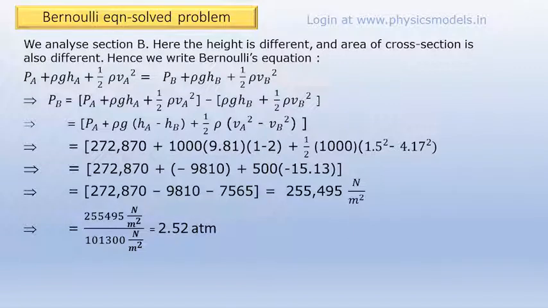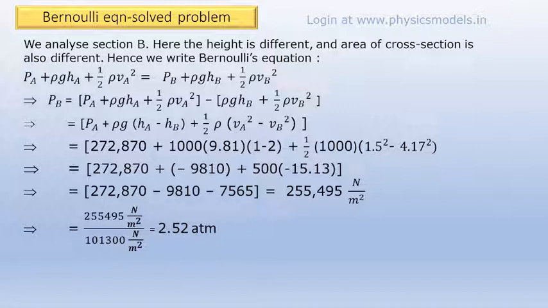We write the Bernoulli's equation in full between section A and section B. So all the three terms of the equation would apply because the heights are different between A and B, so potential energies are different. The velocities are different between A and B, so the kinetic energy would be different. So rearranging this, we will get PB equal to PA plus rho g HA plus half rho VA whole squared minus rho g HB plus half rho VB whole squared.